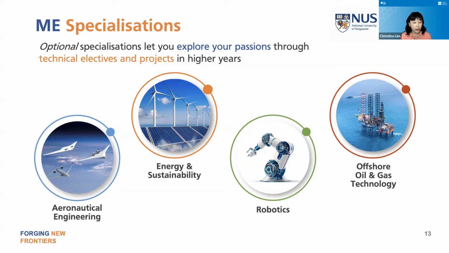These all just require 5 modules or the equivalent of 5 modules. If you do a project, it's equivalent to 2 modules. So it's either a combination of electives, all 5 being electives, or electives and a project. Okay, so these are some of the options that you can have. I will talk about the application to these specializations a little later, but this is certainly something that you can do with 5 of your unrestricted electives.